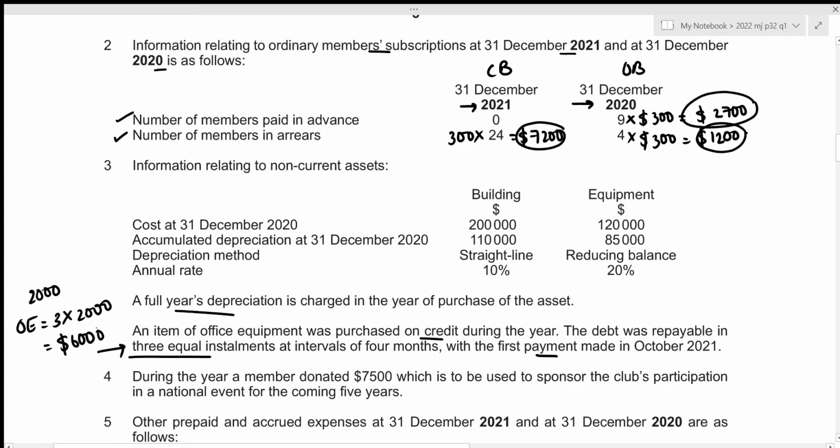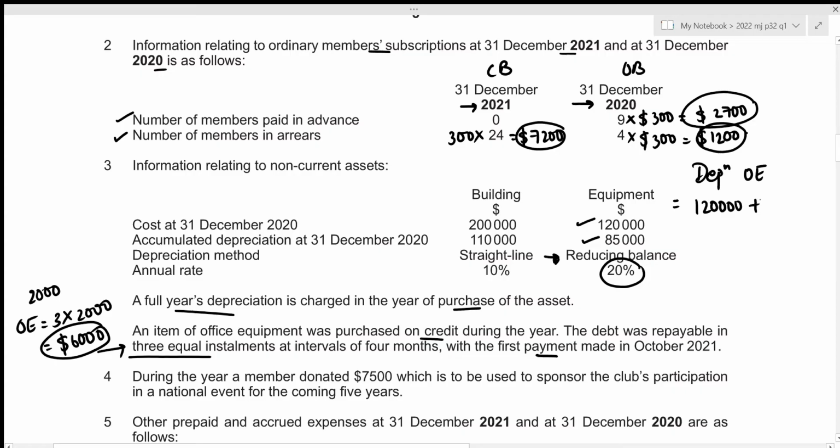So this is the cost of new office equipment that was purchased, and we have already been told that a full year's depreciation is to be charged in the year of purchase of the asset. So let's figure out our equipment's depreciation charge for this year. We're given the cost, we have our accumulated depreciation, and the depreciation method is the reducing balance, which means that we need to apply this rate of 20% to the net book value of our office equipment. So let's figure it out. This is the depreciation for office equipment. We start with the given cost of 120,000. Then we add any sort of new additions in this year, which we just figured out to be of 6,000.